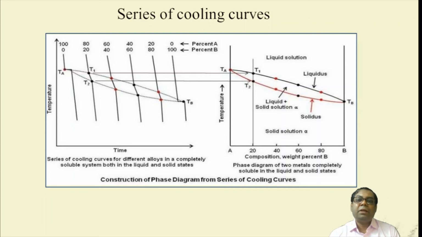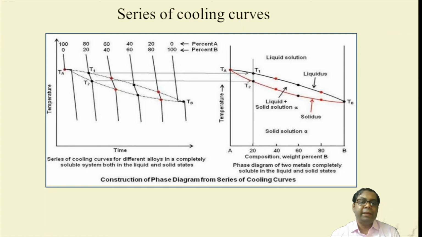Now the series of cooling curves, if we put them just like as I have shown over here, then obviously you are going to get an idea of how the temperature versus time curve is affected for liquid and solid phases. The second curve, if you see, has two different lines.